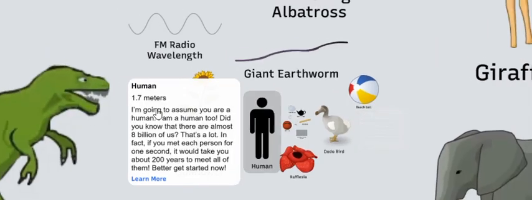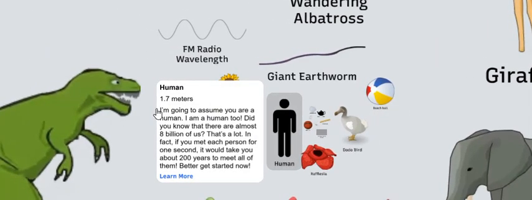Human, 1.7 meters. This is the average height of an adult. I'm going to assume you are a human. I am a human too. Did you know that there are almost 8 billion of us? That is a lot. In fact, if you met each person for 1 second, it would take you about 200 years to meet all of them. Better get started now.